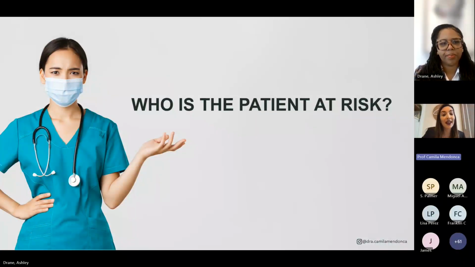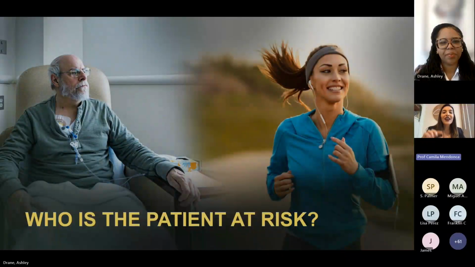So we need to ask, who is the patient at risk? Sometimes we consider some factors or some risk factors to judge or to plan the better strategy to protect our patients. But, I would like, again, that you analyze these pictures.